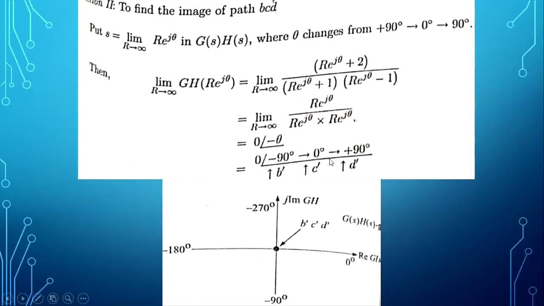This is the 0 degree line, and 0 point. First, the minus 90 degree line, B dash. This is the minus 90 degree line, but the magnitude is 0. So this is the B dash point. C dash point, 0 degree line, 0 magnitude, again the same point. D dash point, plus 90. This is the plus 90 degree line, 0 magnitude. So again it is at the origin. So the path BCD, B dash, C dash and D dash, is at the origin. Next we will move to the next section.